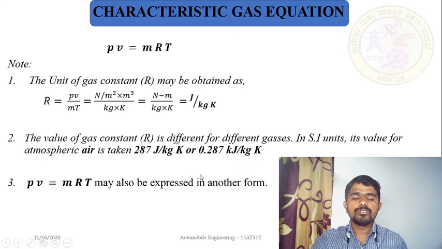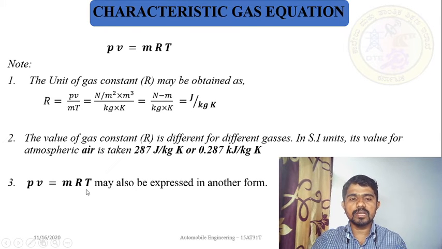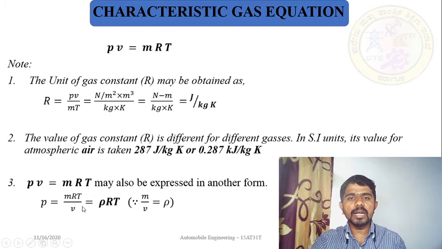Now the third note. We know that PV is equal to mRT, which is the characteristic gas equation. It may also be expressed in another form, P is equal to mRT by V. Can we write like this? Yes. See here, m by V is mass by volume, and mass by volume is density.